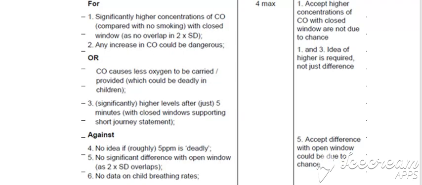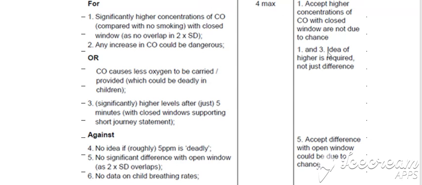So looking at the mark scheme, you're looking for ideas for or against. You need to have a mixture of the two. So yes, it does support the idea because they've got significantly higher concentrations of carbon monoxide compared with no smoking with the closed window because there's no overlap, and any increase in carbon monoxide could be dangerous because this is the idea that the carbon monoxide causes less oxygen to be carried, which could be deadly in children. There are significantly higher levels after just 5 minutes with the closed windows, supporting the idea that even after 5 minutes, which is a short journey, it still has a significant increase.